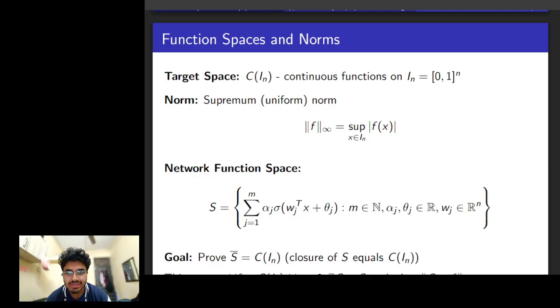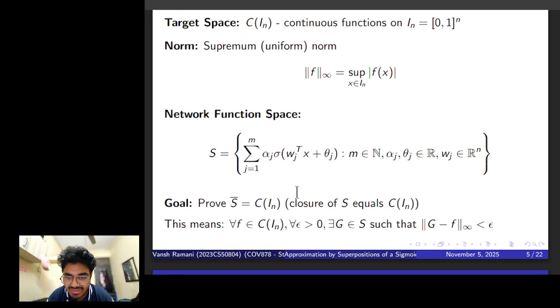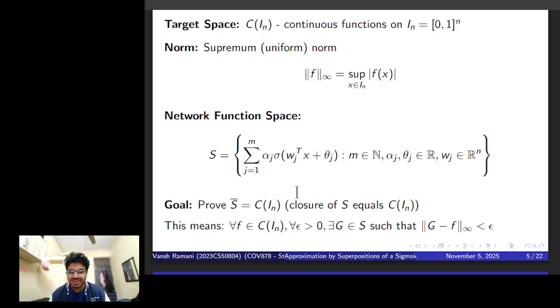And the ultimate goal that we broadly have is to prove that the closure of S, let me see if I've written that. Yeah, we need to prove that the closure of S is nothing but the target space. Now, closure is in general all possible functions that I can represent by, let's say, linear combinations of functions in a set, and I say that that closure, or all possible functions that can be spanned by S, is nothing but the target space, which is all possible continuous functions on I_n.